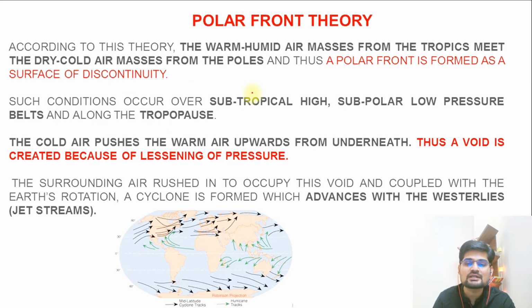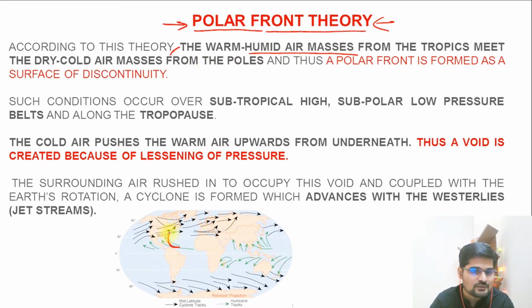So to understand the origin part, the first theory is the polar front theory. Largely we have already discussed this polar front in the previous lectures as well. Let's understand further that according to this theory, the warm humid air masses from the tropics are meeting the cold air masses from the poles. From the pole comes the cold air mass, from the tropics goes the warm air mass.